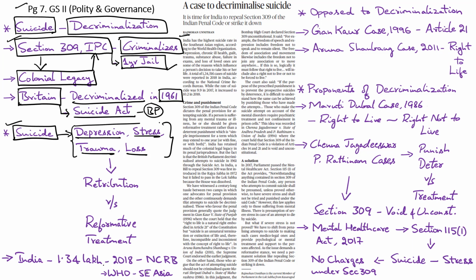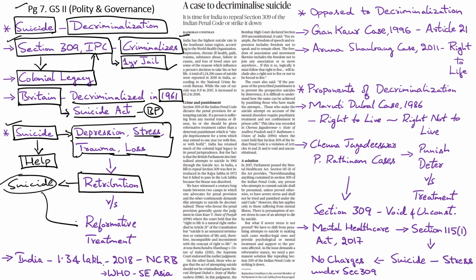In most cases, victims of suicide are in need of help, and when there is enough scientific evidence to point towards this, the legal system should not be seeking retribution against those who attempt suicide. Instead, it should be giving them the option of reformative treatment, by providing them access to the right kind of mental health care, along with psychological support and counseling to deal with the mental stress factors that push them towards suicide in the first place.